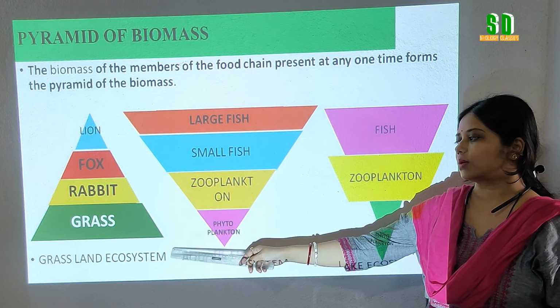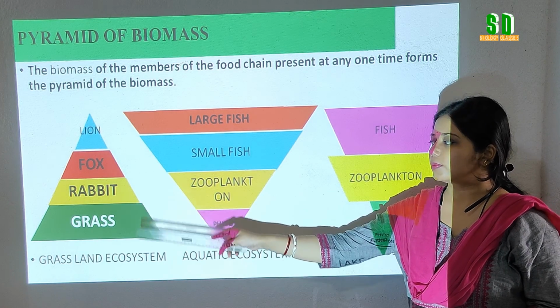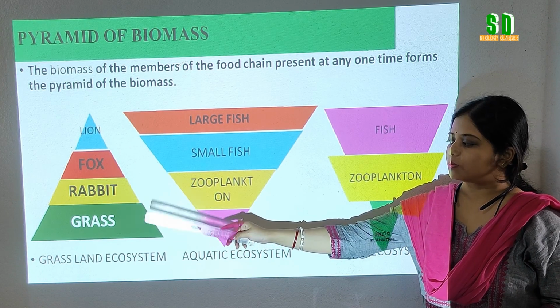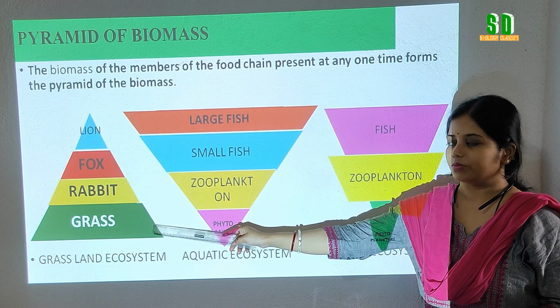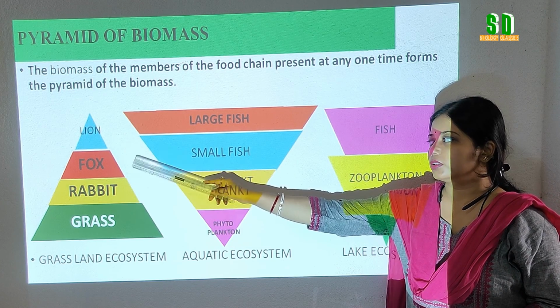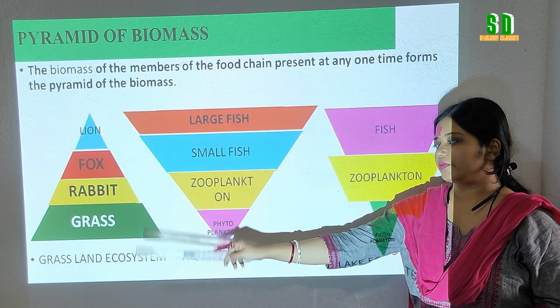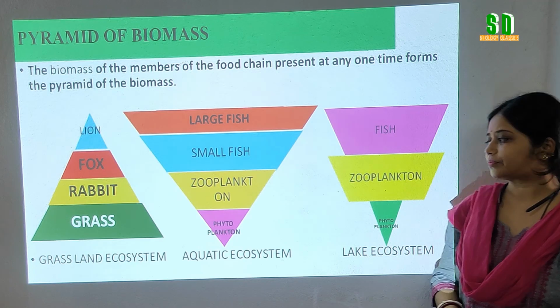First of all, we will talk about the grassland ecosystem. In case of grassland ecosystem, the amount of biomass produced by the green plants is maximum, and gradually in each and every trophic level it will decrease. That's why we are getting the upright pyramid of biomass in grassland ecosystem.